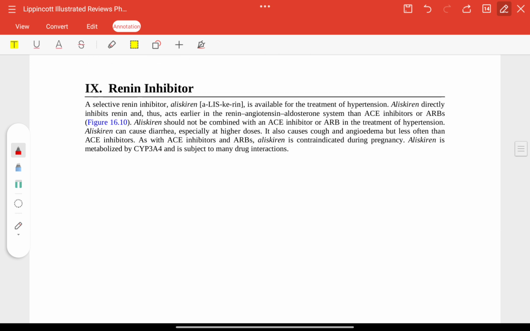Renin inhibitors: aliskiren. It is available for the treatment of hypertension. Aliskiren directly inhibits renin and thus acts earlier in the renin-angiotensin-aldosterone system. Aliskiren should not be combined with any ACE inhibitors or ARBs in the treatment of hypertension.